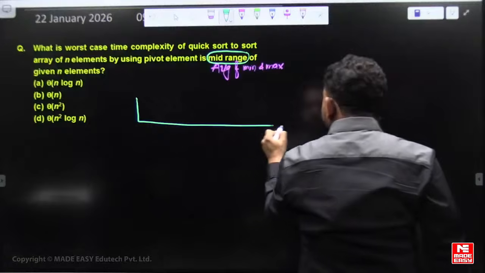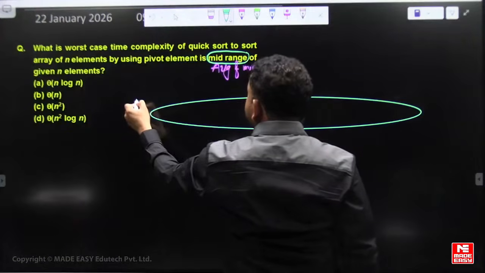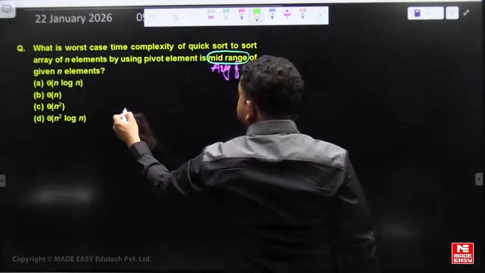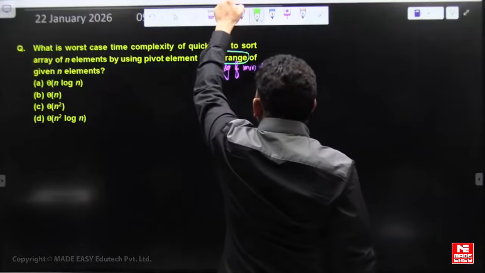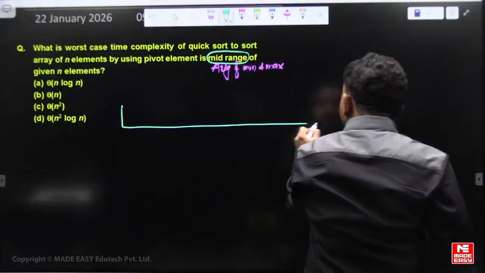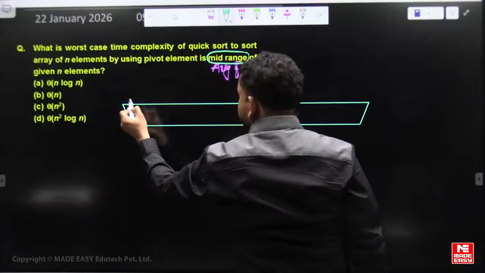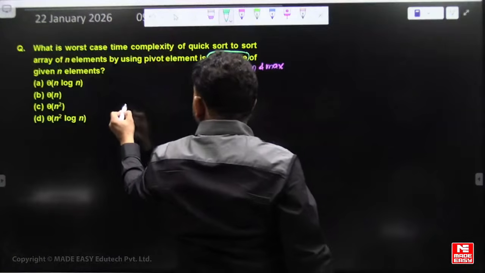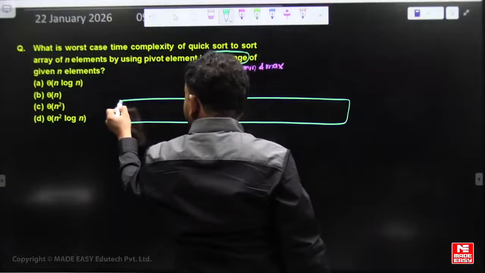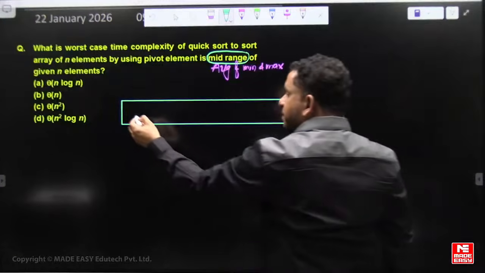Partition may not divide into two equal parts. So that mid-range can be close to the maximum element. Mid-range can be very close to the maximum element rather than the minimum element. So in that case, after one partition, it may not divide into two equal parts.